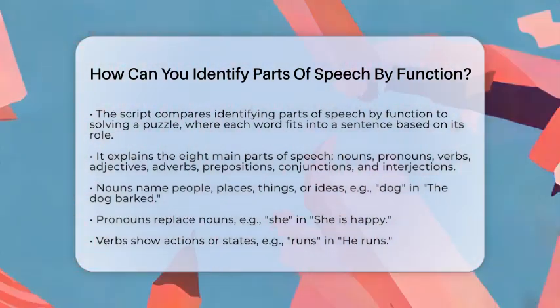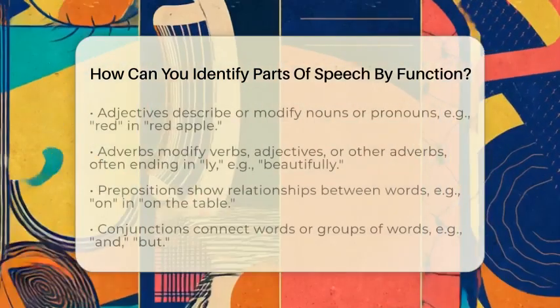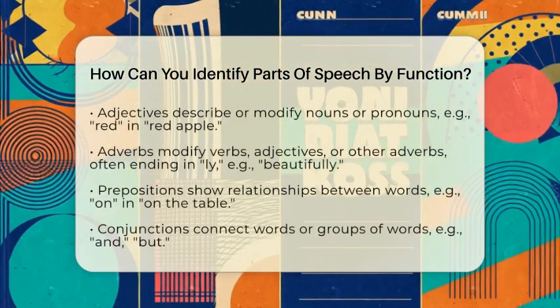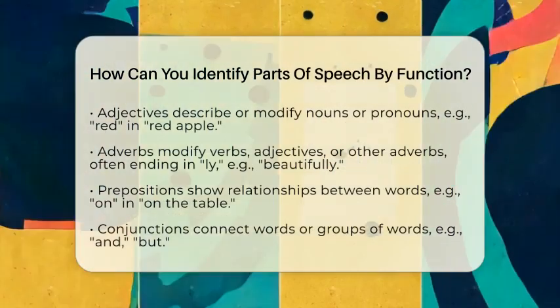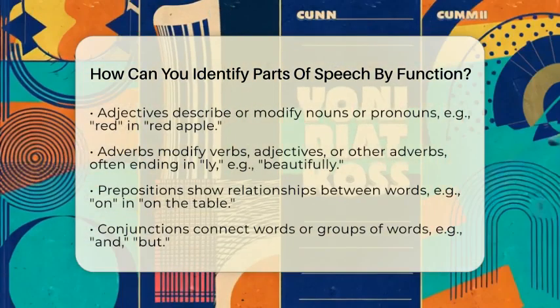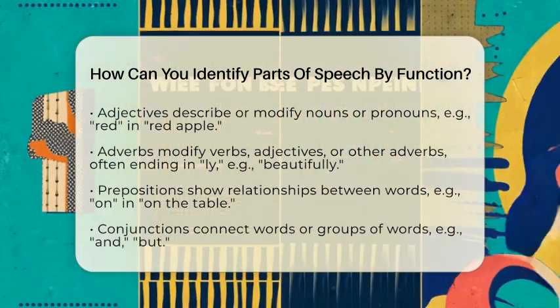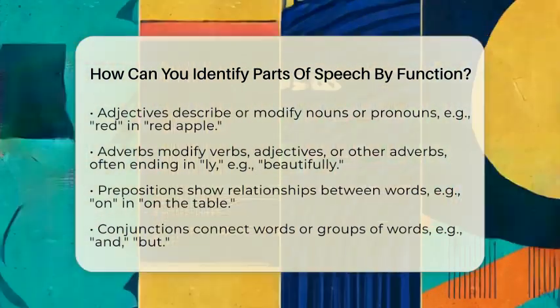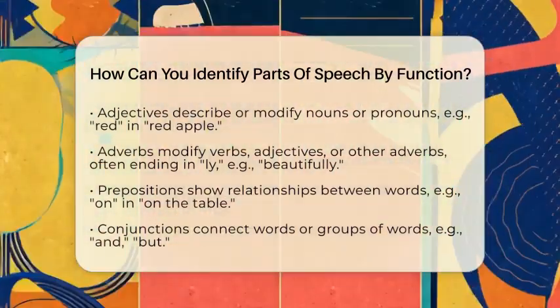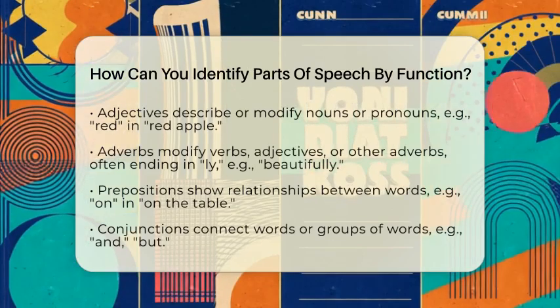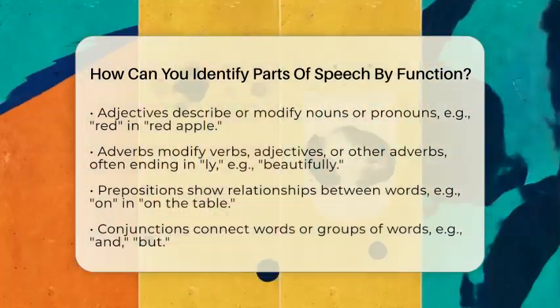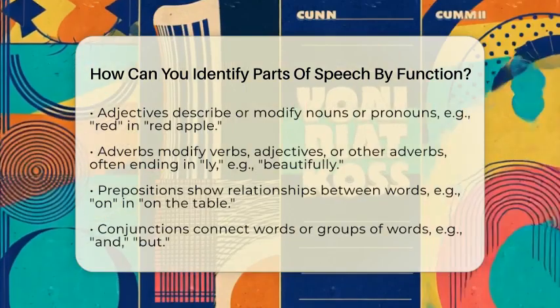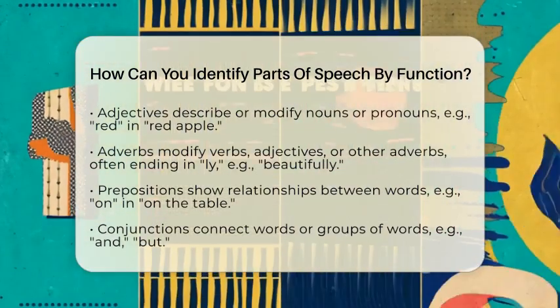Adjectives describe or modify nouns or pronouns. Think of red in red apple. It tells us more about the apple. Adverbs modify verbs, adjectives, or other adverbs, often ending in -ly. For example, she sings beautifully. Beautifully describes how she sings. Prepositions show relationships between words like on, under, or between. For example, the book is on the table. On links book and table.